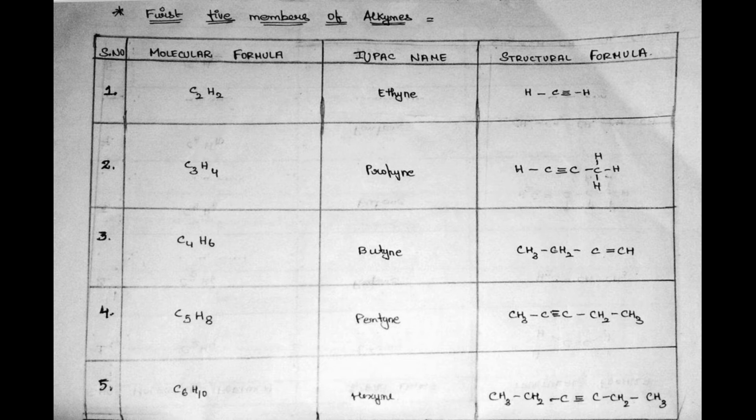C4H6, its IUPAC name is butyne. Its structural formula is CH3 bond CH2 bond C triple bond CH. Next, C5H8, its IUPAC name is pentyne. Its structural formula is CH3 bond C triple bond C bond CH2 bond CH3. Next, C6H10, its IUPAC name is hexyne, and its structural formula is CH3 bond CH2 bond C triple bond C bond CH2 bond CH3.